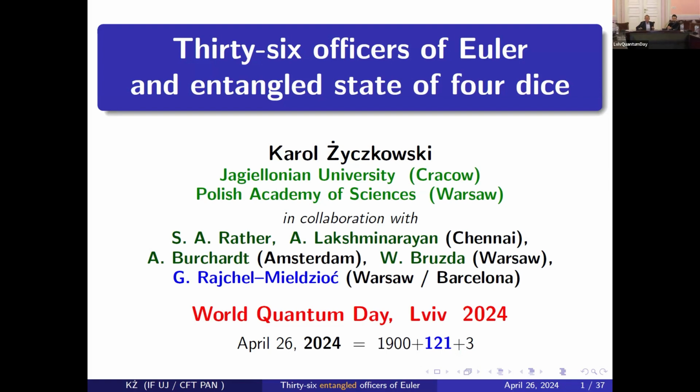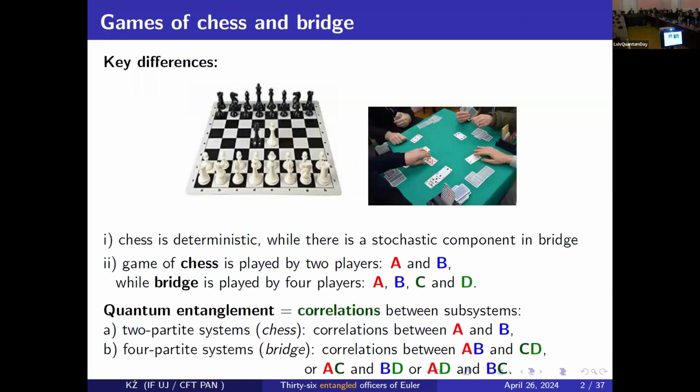So I will talk about a mathematical problem with some military aspects. I will discuss the 36 officers' problem of Euler and perhaps its quantization. Look, I decompose 2024 into 1900 plus 1 plus 11 squared plus 3. I hope to explain later on. But first, let me show you a difference.